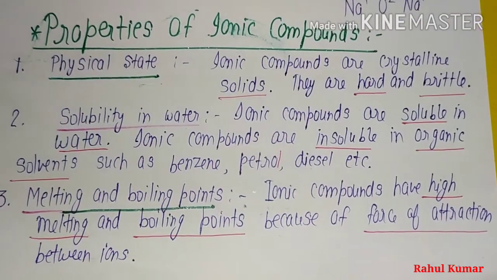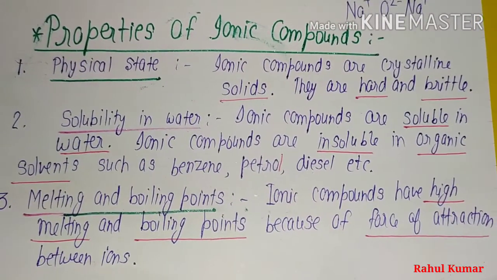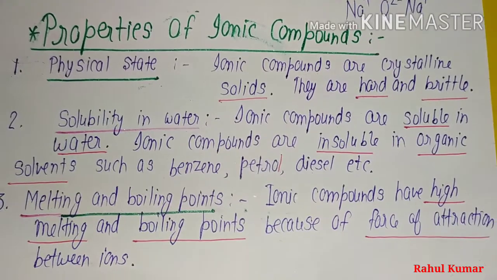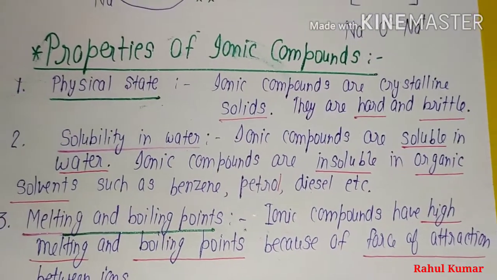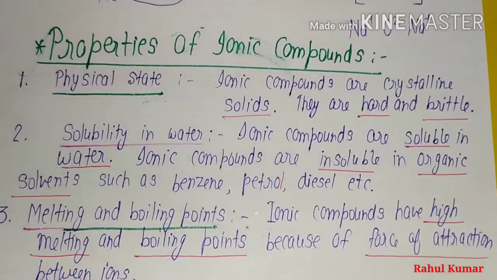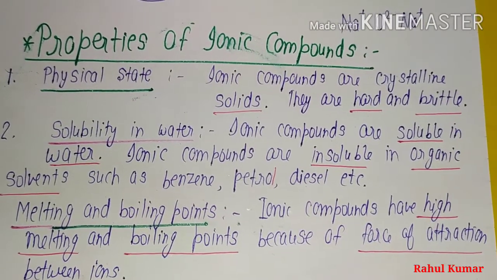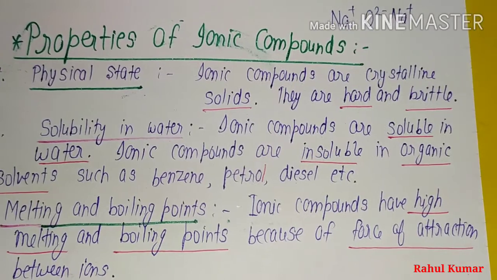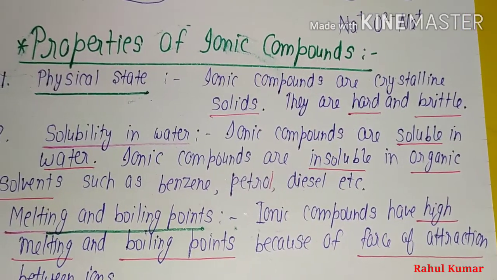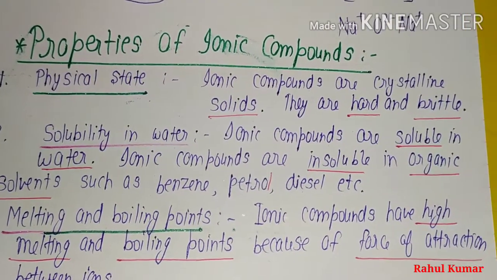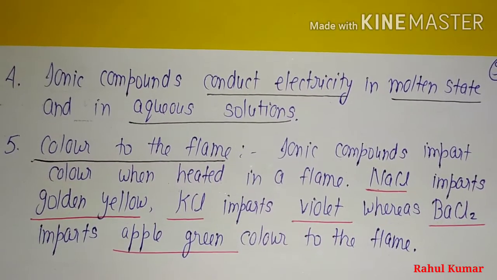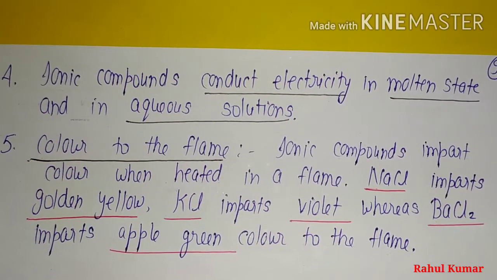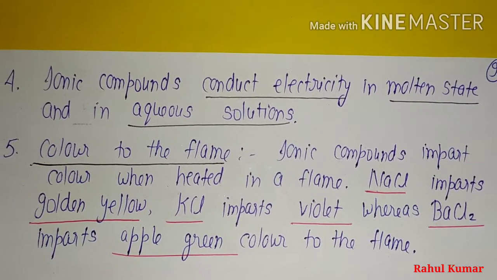Melting and boiling point. Because ionic compounds form ionic bonds, which are strong bonds, the melting and boiling points of ionic compounds are generally high because of the high force of attraction between ions. Ionic compounds conduct electricity in molten state and in aqueous solutions.